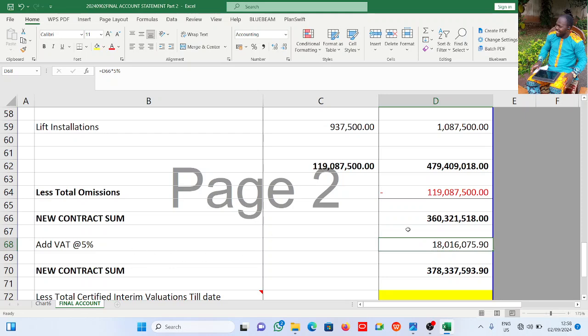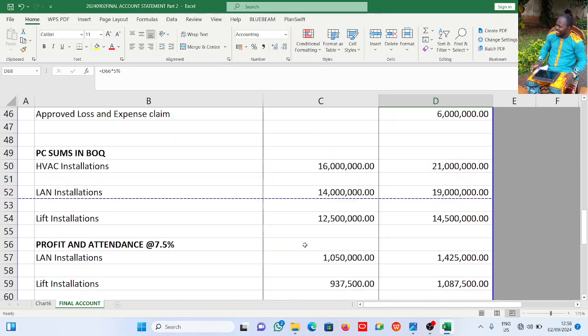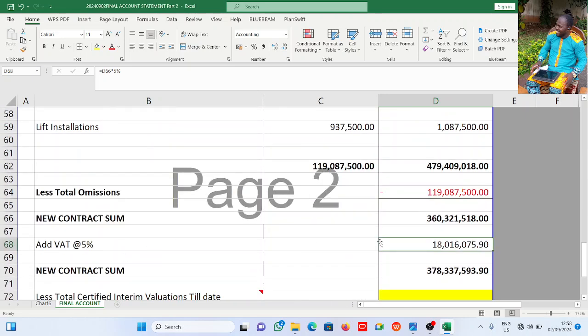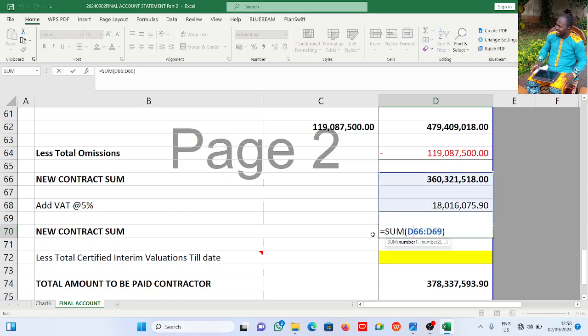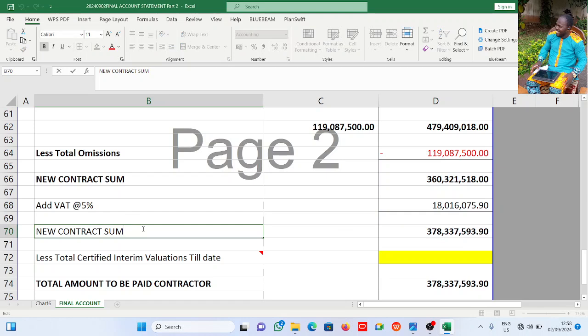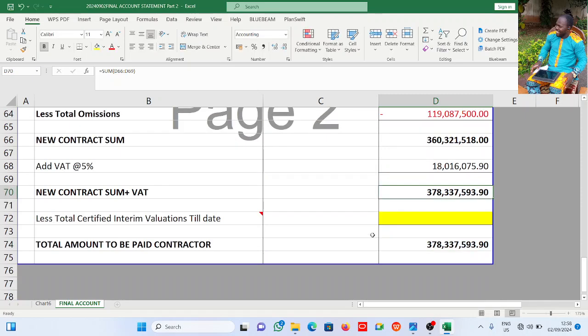All right, so we add VAT, and VAT from the question is 5%. We add VAT, which is 5%. So the new contract sum with VAT is this. Let me put it here, plus VAT is this. This is the new contract sum. When you add VAT, it becomes this figure here. Now, for us to know what would have been paid to the contractor till date, we less total certified values